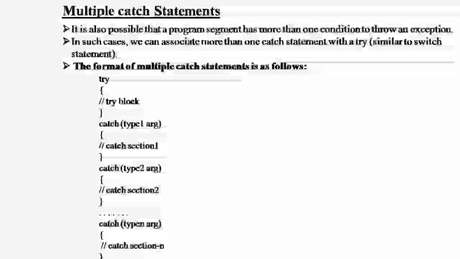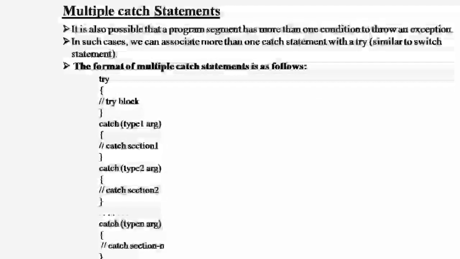catch (double f) { cout << "Caught a negative value:\n"; } cout << "*end of try catch*\n\n"; } and the curly braces closed.